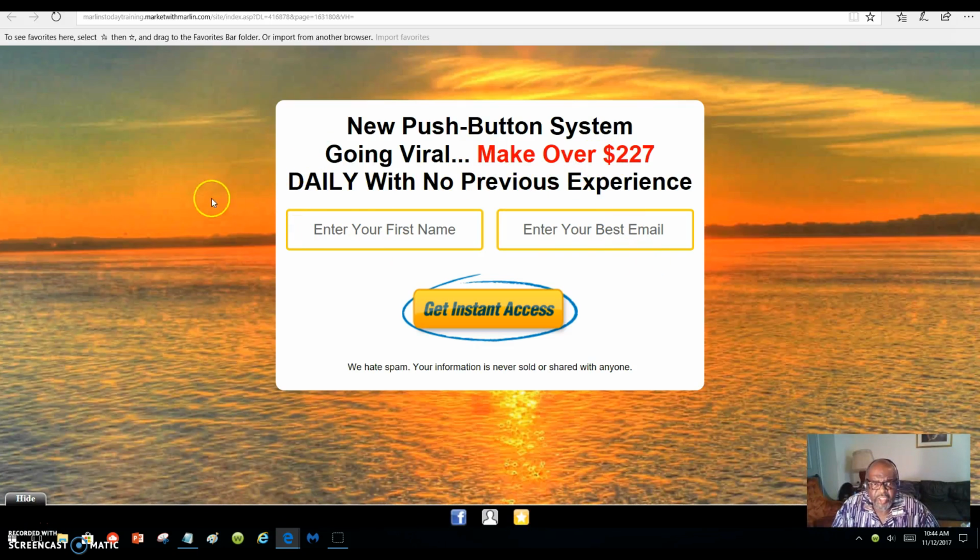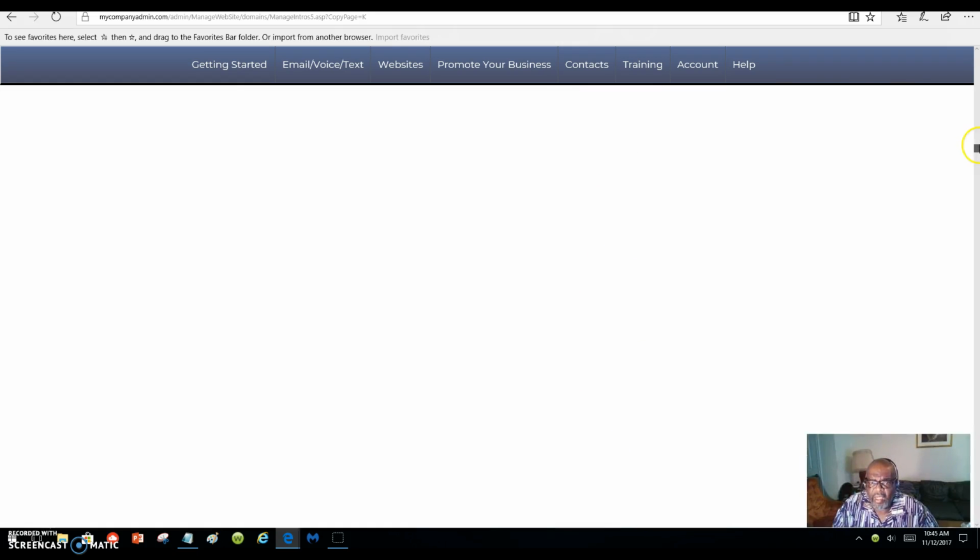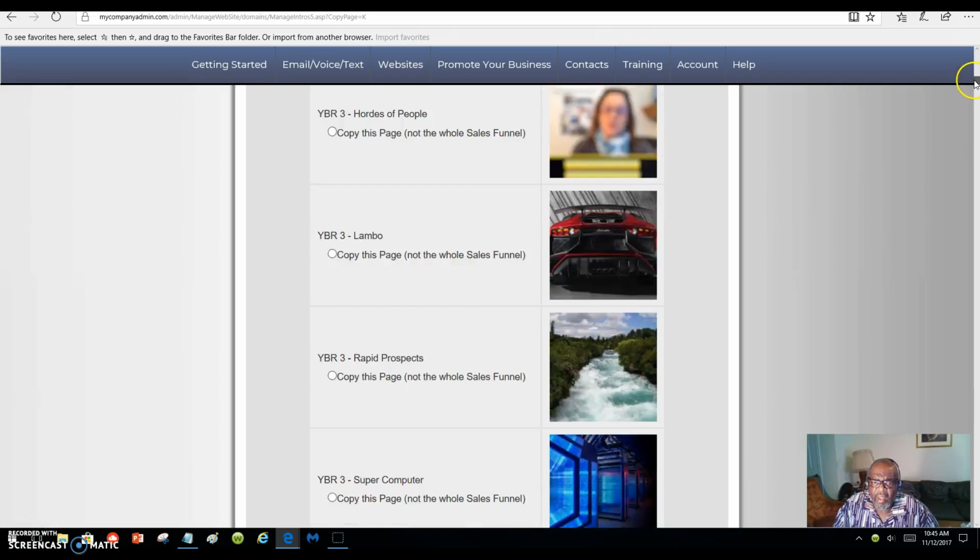It says new push button system going viral, make over $227 daily with no previous experience. So you have to enter your first name and then enter your best email address. We want to just leave it with just your email address because a lot of people don't like to put their name and phone number and all that in there. So we're going to go back and we're going to choose email only by selecting this right here. And then we're going to scroll back up, all the way up.